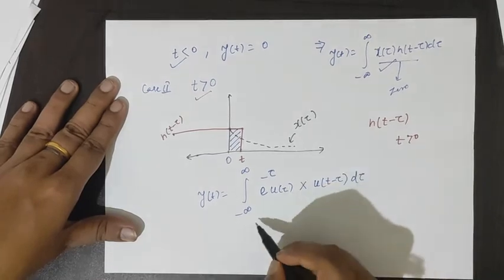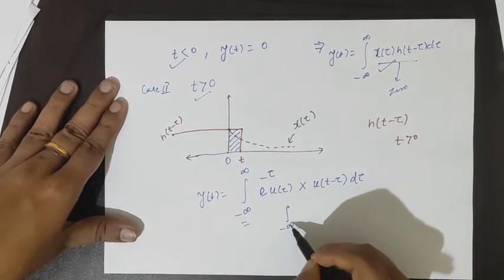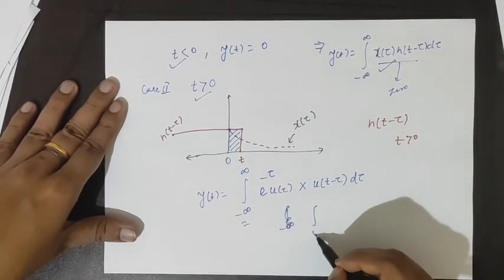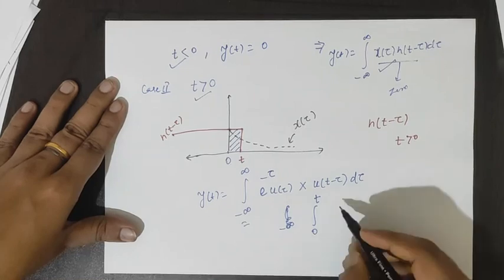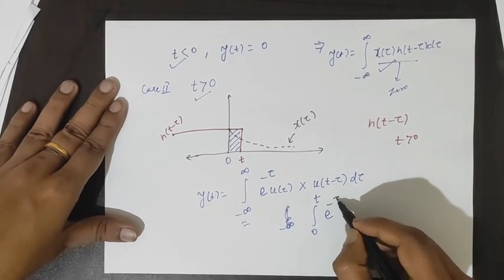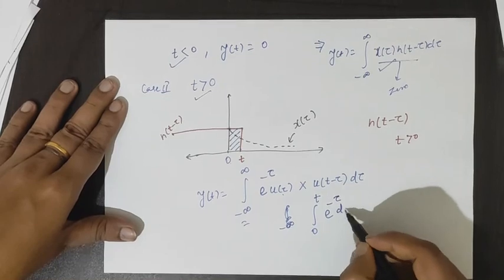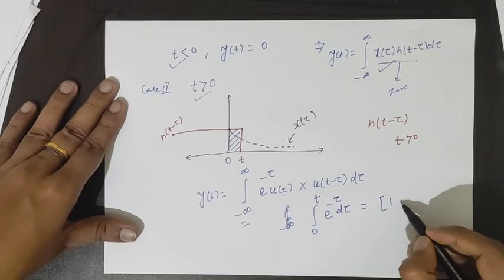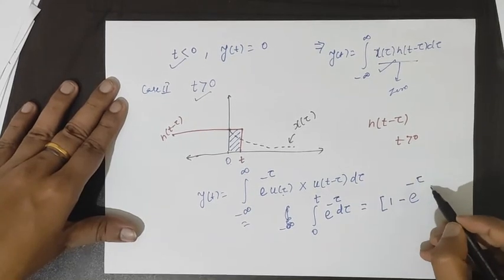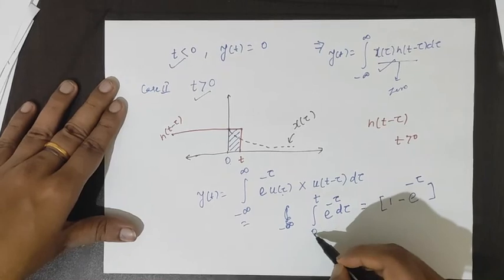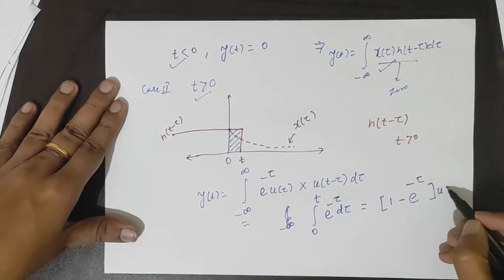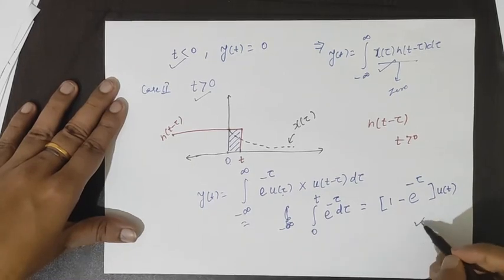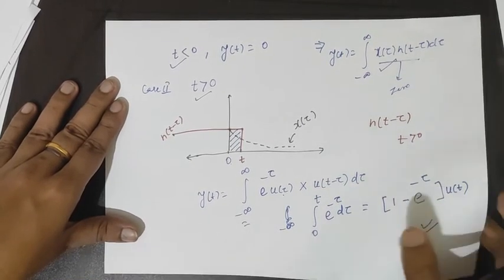Now the integration is from 0 to t, so we take the limit from 0 to t of e to the power minus τ dτ, so its value will be 1 minus e to the power minus t. Because it is starting from t greater than 0, we multiply by u(t). So this is how we find the convolution sum.